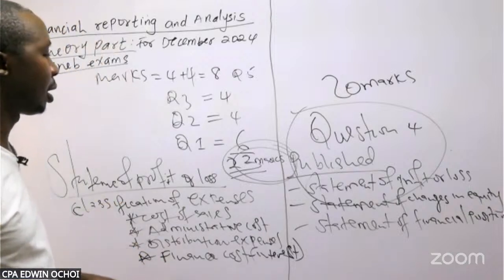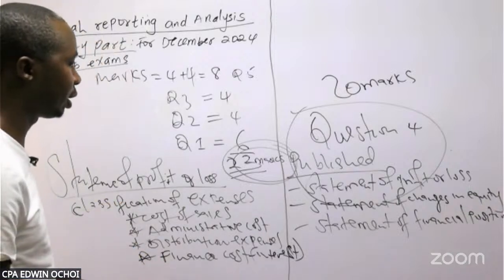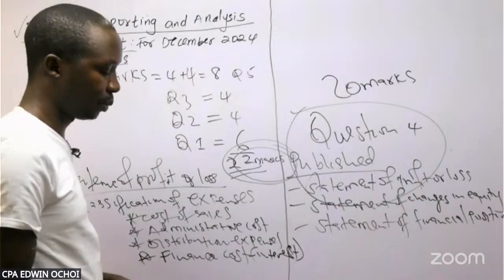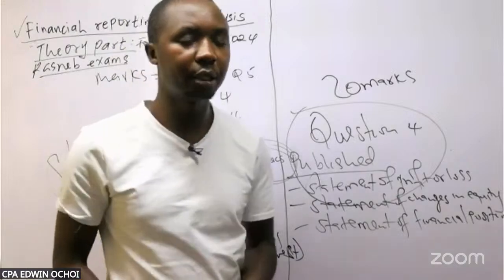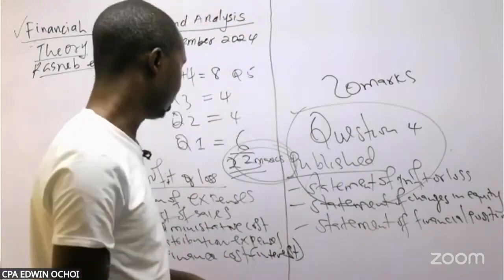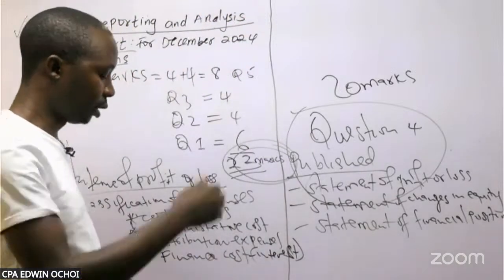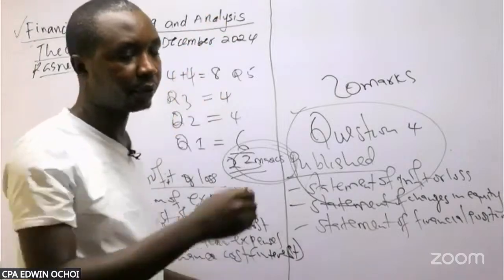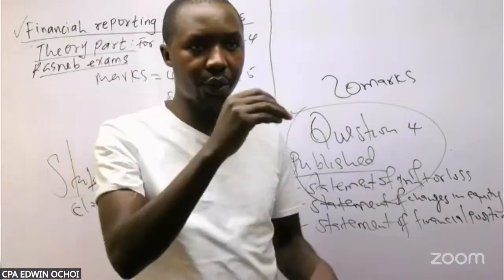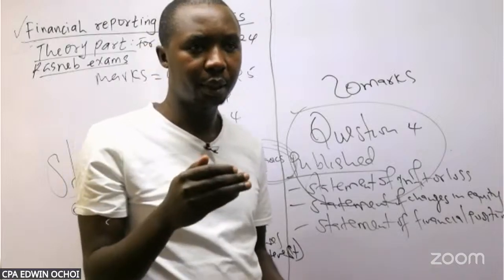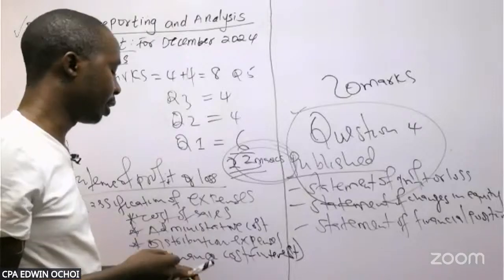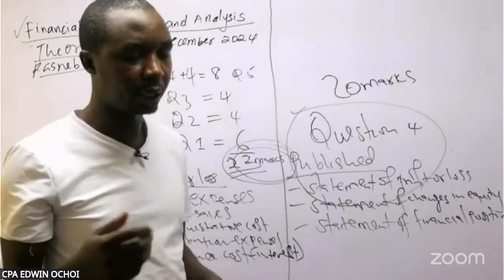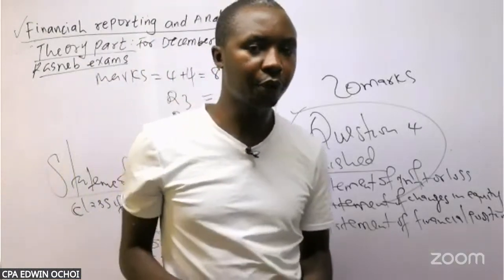So the main thing under the statement of profit or loss is the classification of those expenses. Once you do your additional information and classify well, you can be able to do your question. Then you need to know the format, how it goes from there. Sales, less cost of sales, add incomes, less expenses. The expenses are admin, distribution, and finance cost. Then you less your tax, you get profit for the year.